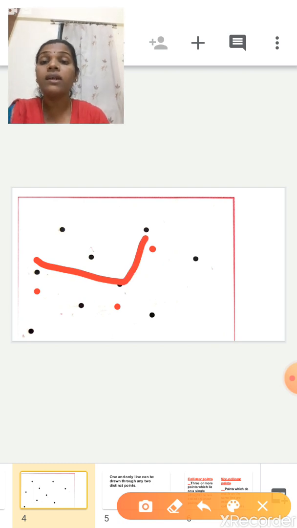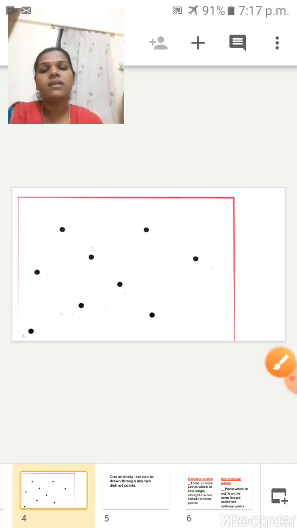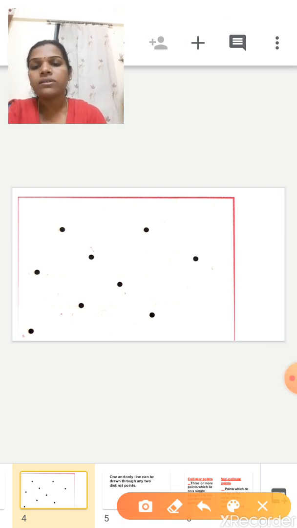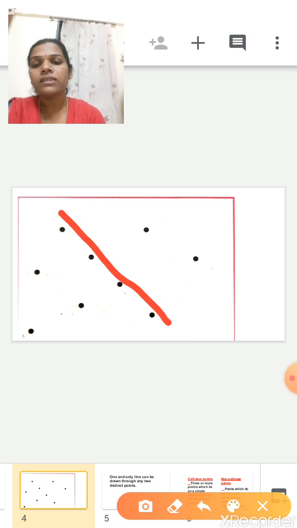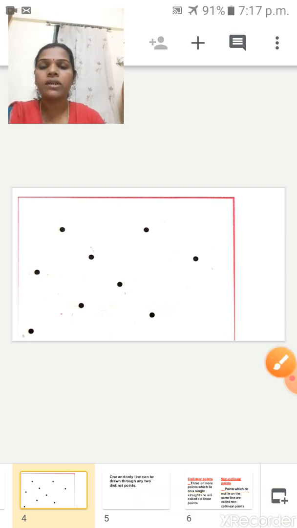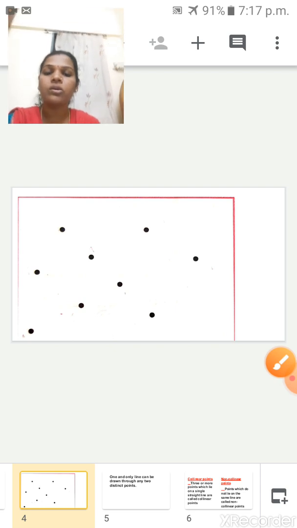So these are the non-collinear points. And see here, I will make a straight line here. Yes. So these 4 points are called collinear points. These 4 points are called what?